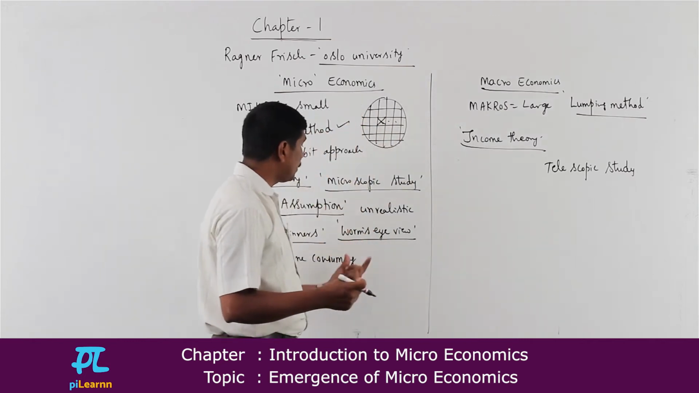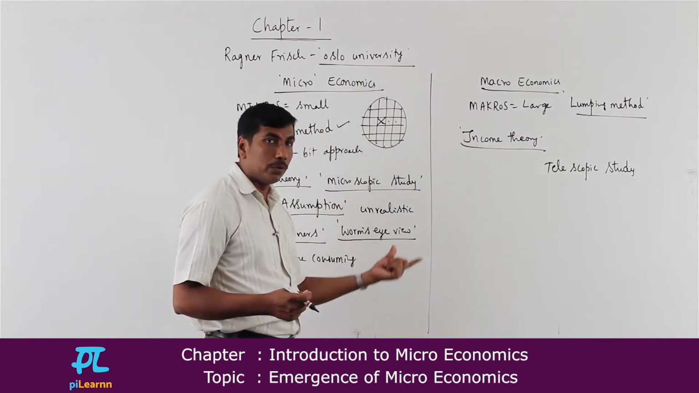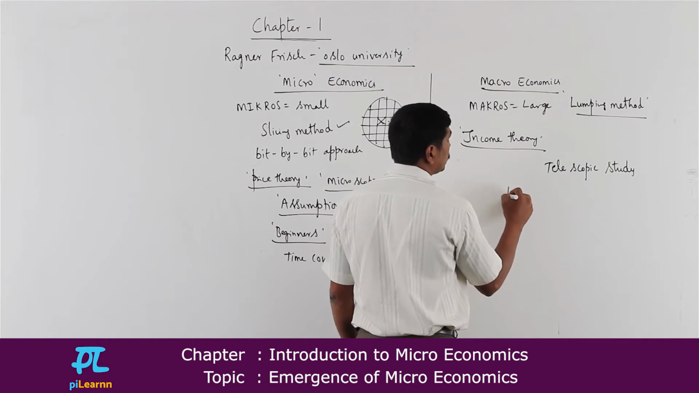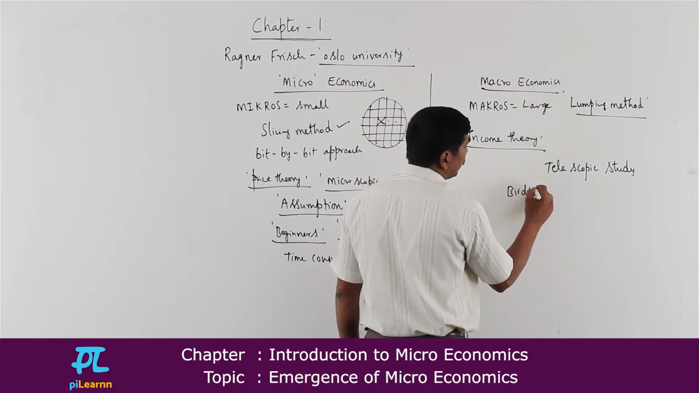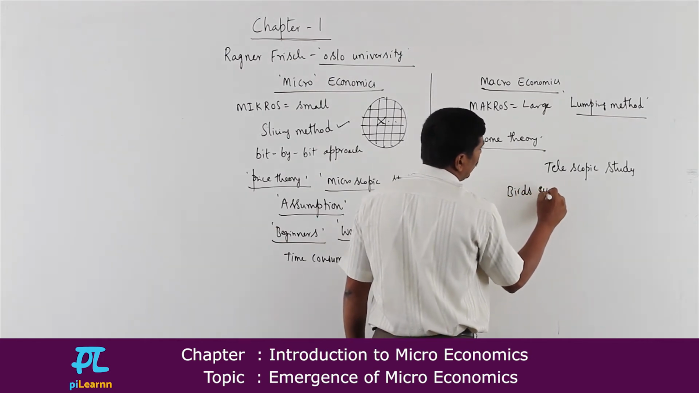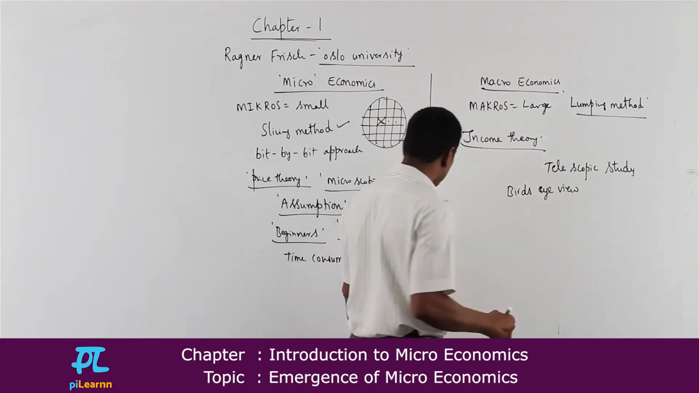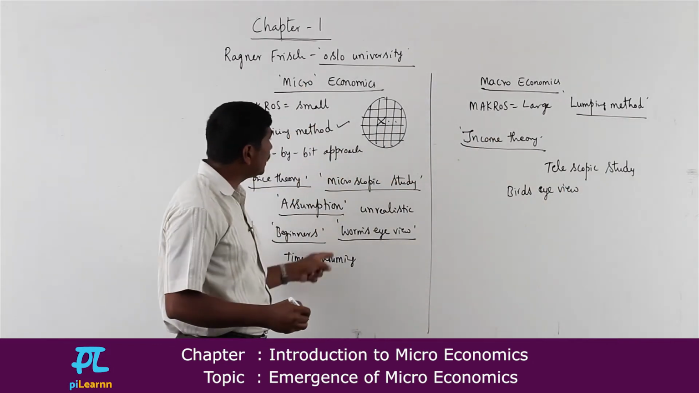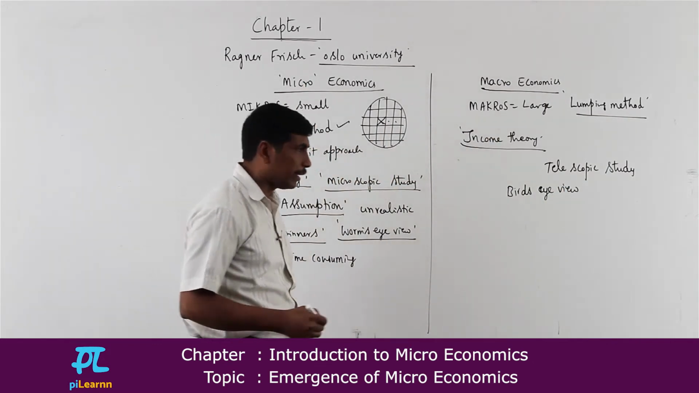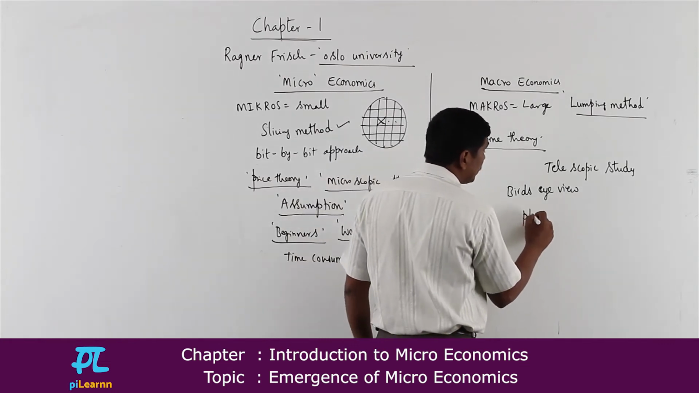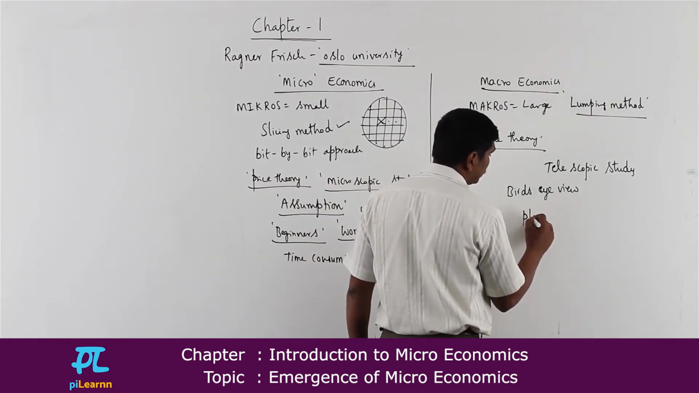If microeconomics offers us the worm's eye view, of course macroeconomics is going to offer us the bird's eye view. Bird's eye view it's going to offer us. Right? And for any beginner, microeconomics is useful, while macroeconomics is useful for policy makers or planners.